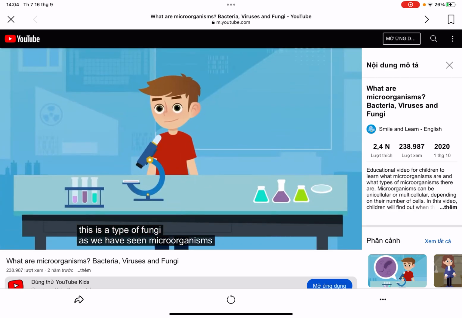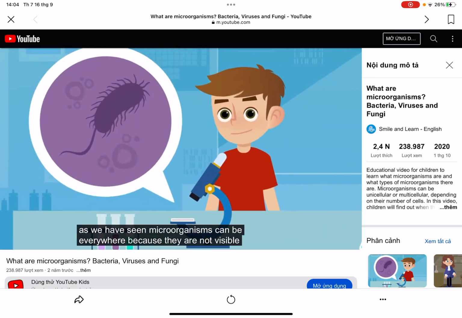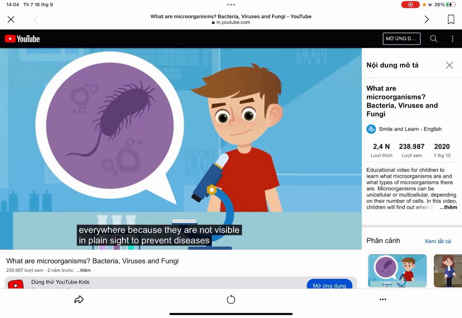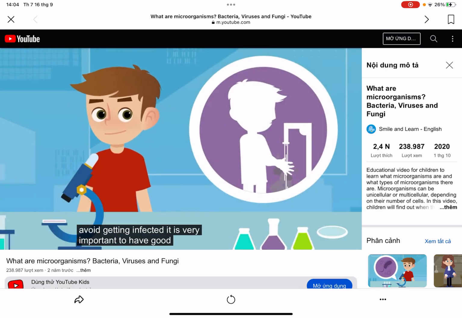As we have seen, microorganisms can be everywhere because they are not visible in plain sight. To prevent diseases and avoid getting infected, it is very important to have good hygiene habits.